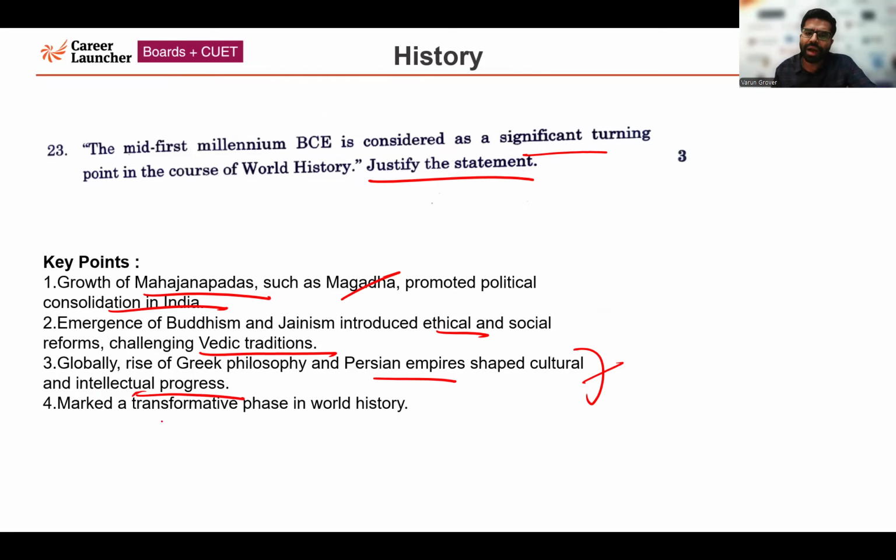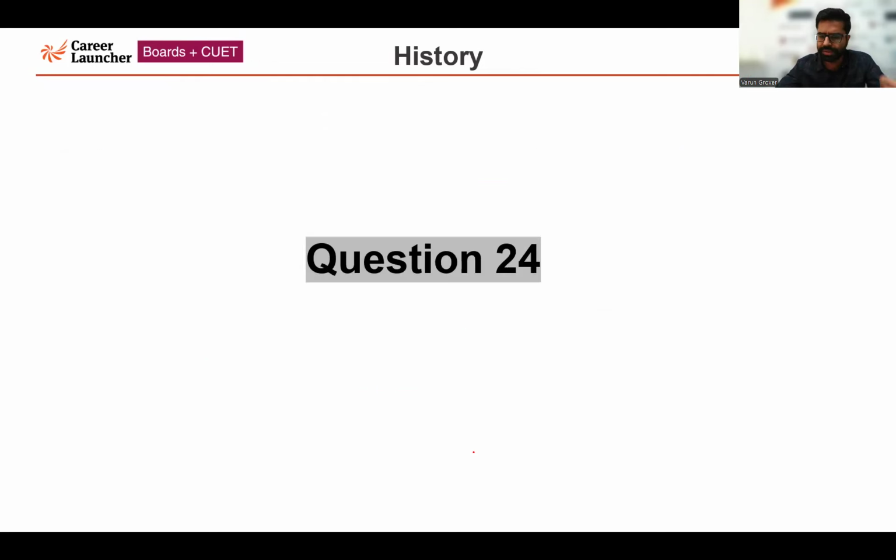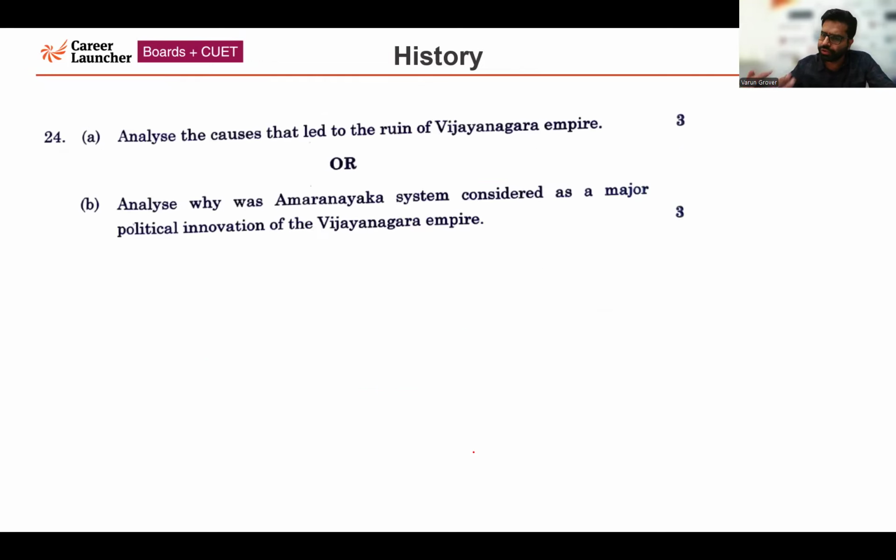The last point: it marked a transformative phase in world history. So the first millennium BCE was considered to be the transformative phase in world history. You could have written these points in your answer. Moving forward to the next question, question number 24. Again, a choice-based question. One by one, I'll be discussing.